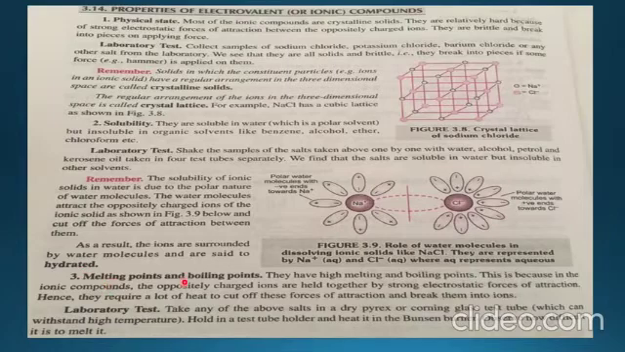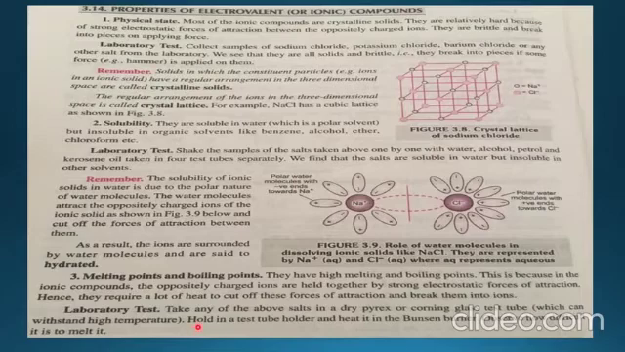Next is melting and boiling point. They have high melting and boiling points. Why? Because in the ionic compound, the oppositely charged ions are held together by strong electrostatic force of attraction. Hence, they require a lot of heat to cut off these forces of attraction and break them into ions.